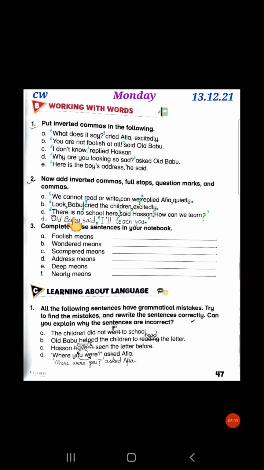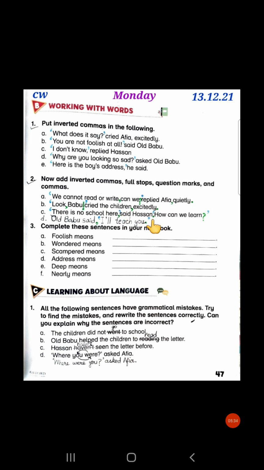Part C: There is no school here, said Hassan. So what did Hassan say? Hassan said there is no school here. So of course it has to be in inverted commas, and before closing the inverted comma we will separate the name of the speaker with the help of the comma. So first you will add a comma here, and after the comma you will add the inverted comma.